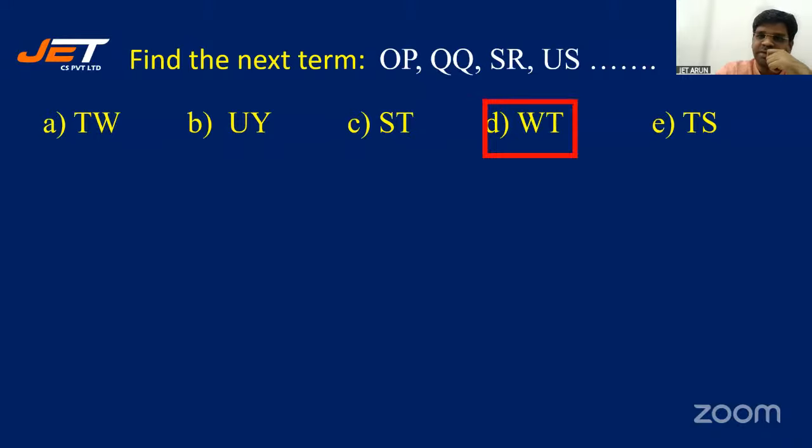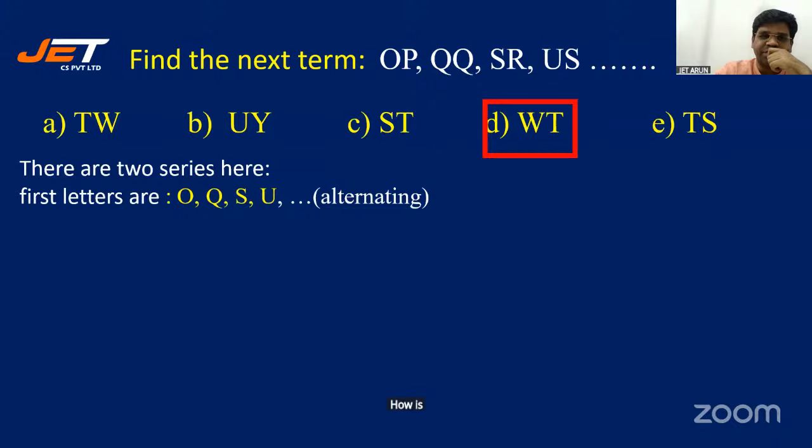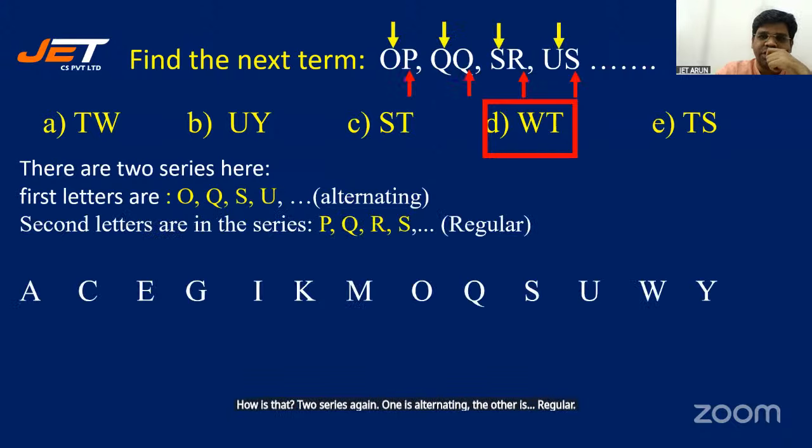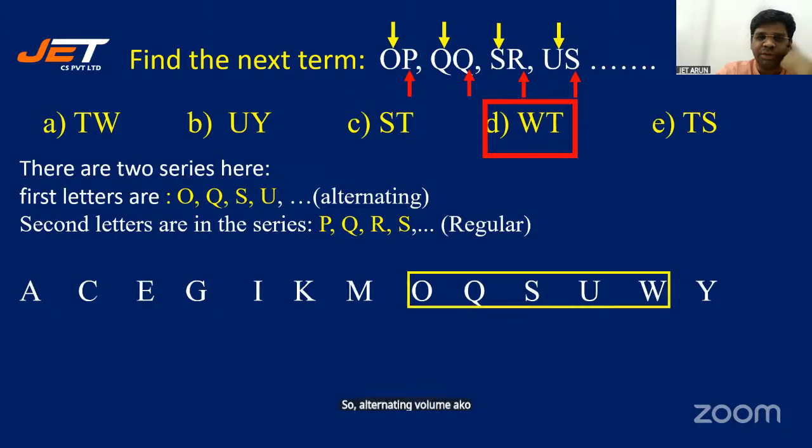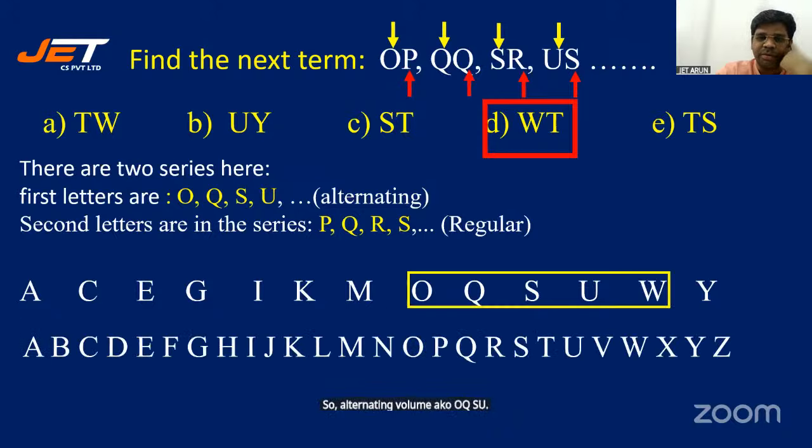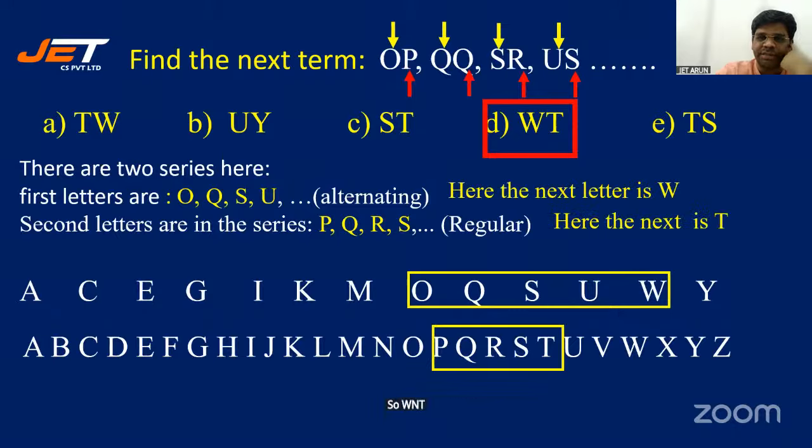Okay. Absolutely right. You said D. How is it? Two series again. One is alternating, the other is regular. So in the alternating one, I get O, Q, S, U, W. The other, regular: P, Q, R, S, T. So WT is the answer. All right.